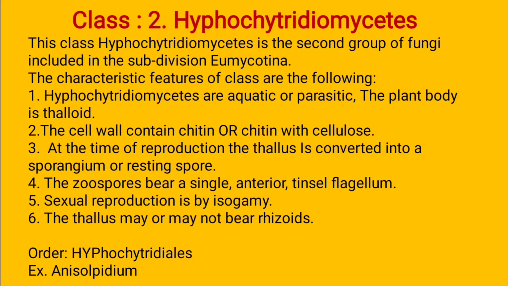The division Mycota is divided into two subdivisions: the first is Myxomycotina and the second is Eumycotina. Myxomycotina has one class, Myxomycetes, and Eumycotina is divided into 9 classes. Today we discussed only two classes, Chytridiomycetes and Hypochytridiomycetes. In our next lecture, we will discuss the remaining 7 classes. Thank you.